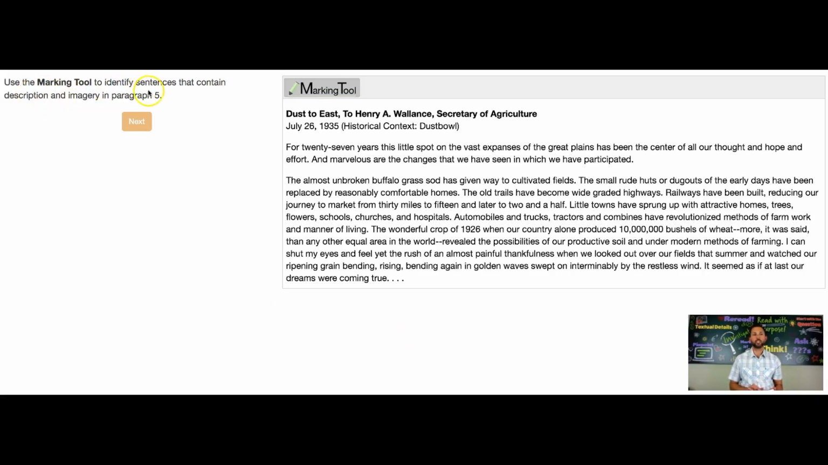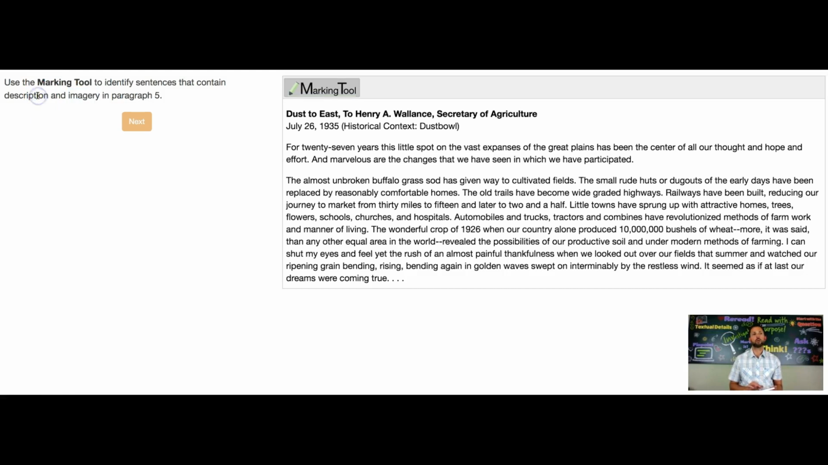Use the marking tool to identify sentences that contain description and imagery in paragraph 5. All right, one thing that we need to know is that the answer is in paragraph 5. So we need to scroll through the text and find paragraph 5. We also need to know something about description and imagery. So these two words, description and imagery.